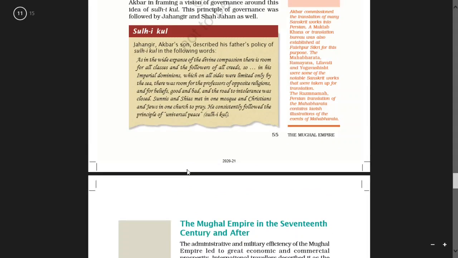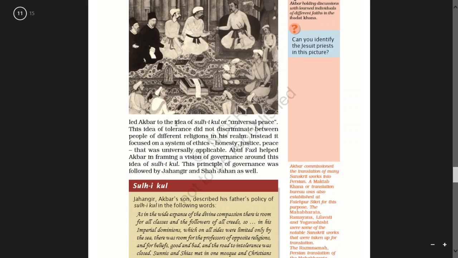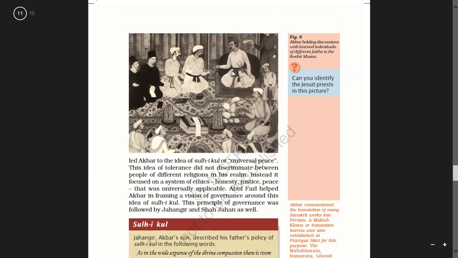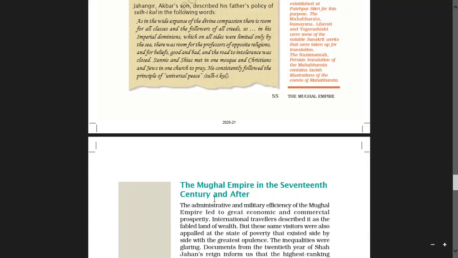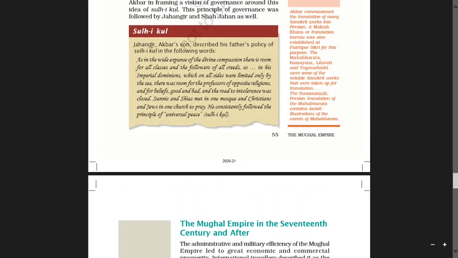See here, this picture, figure 9, it shows Akbar holding discussions with learned individuals of different faiths in the Ibadat Khana. Then Sulh-i-kul, what is this? You just go through this paragraph and see what it has mentioned here.